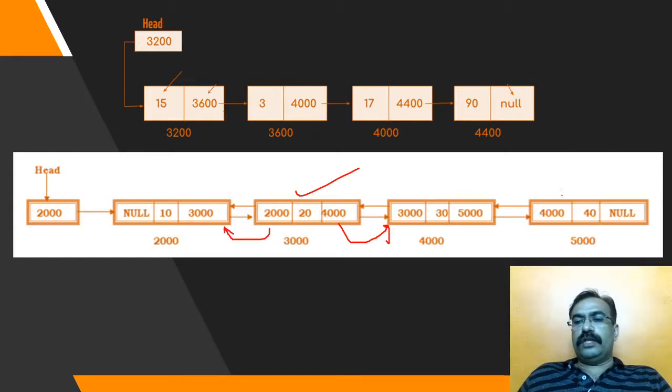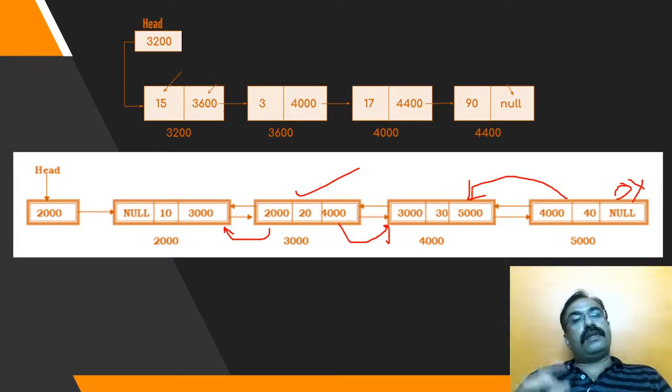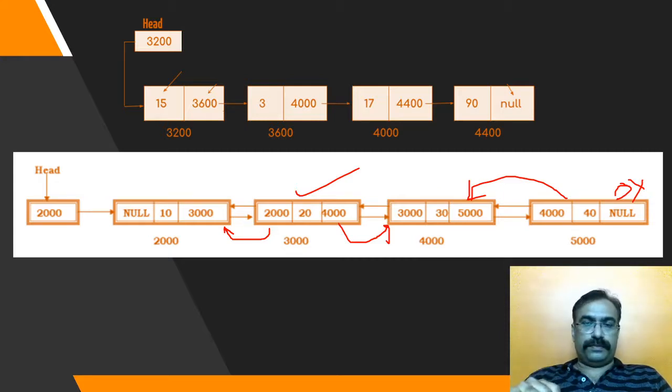But when I talk about this node, it has its previous field, but there is no next field, because it doesn't have anything to point to further. It is the last node, so it doesn't have a next node. So for the last node, the next field will be null. This is the feature of it. The same feature was there in the singly linked list also. Here also you can see the last node is going to have the next value as null.